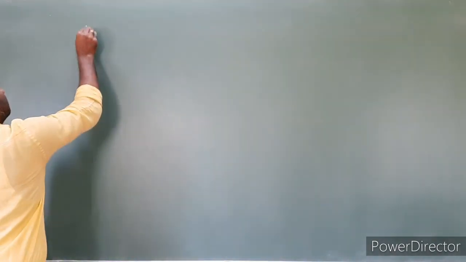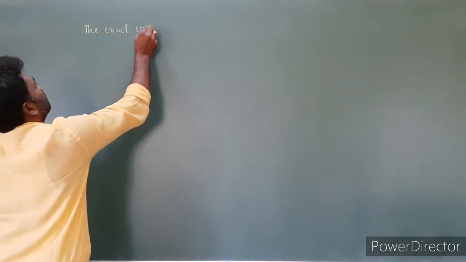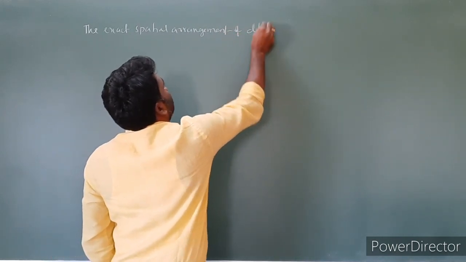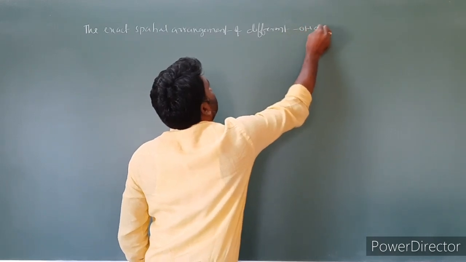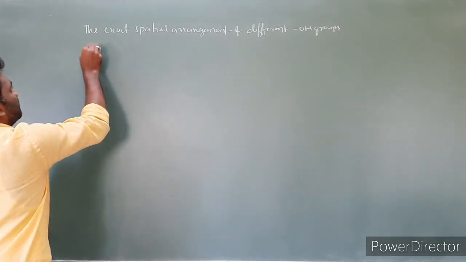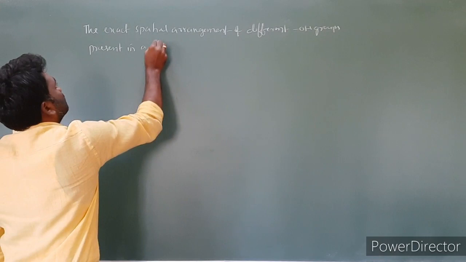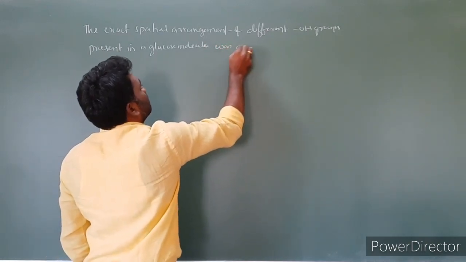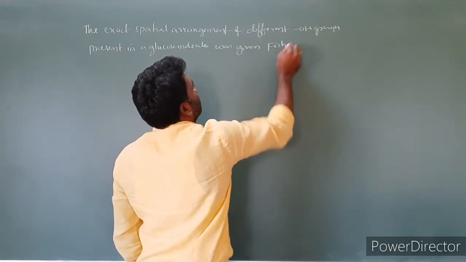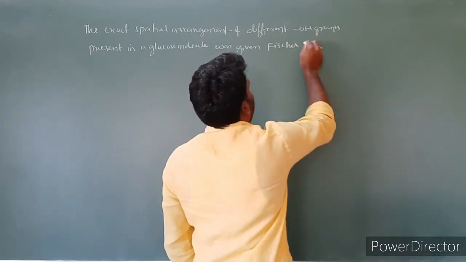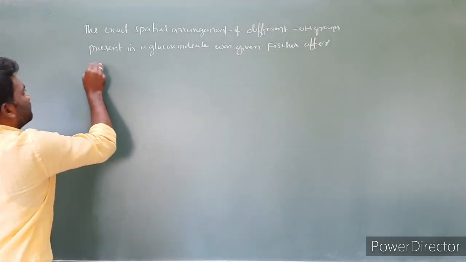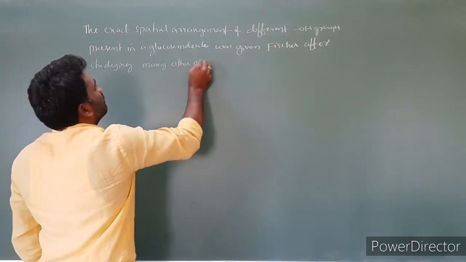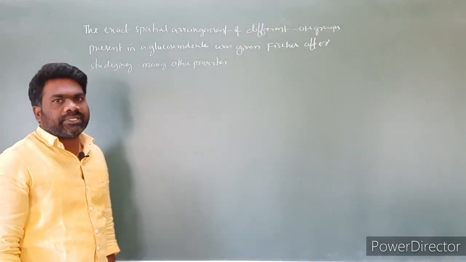First, read the statement: the exact spatial arrangement of different OH groups present in a glucose molecule was given by Fischer after studying many other properties. And its configuration is given.